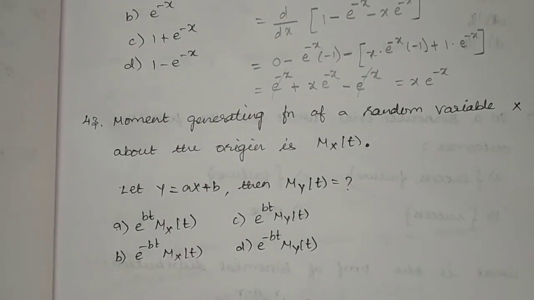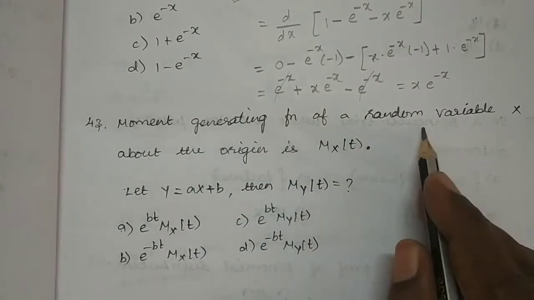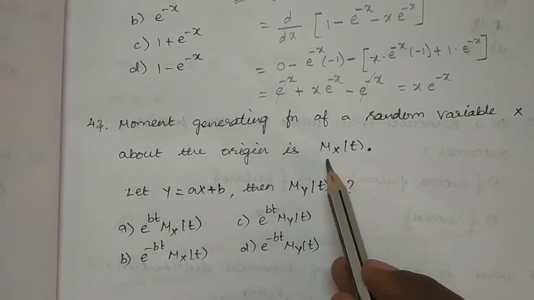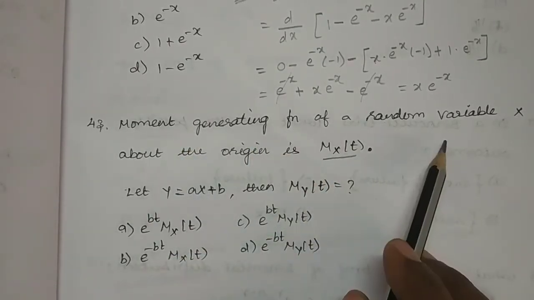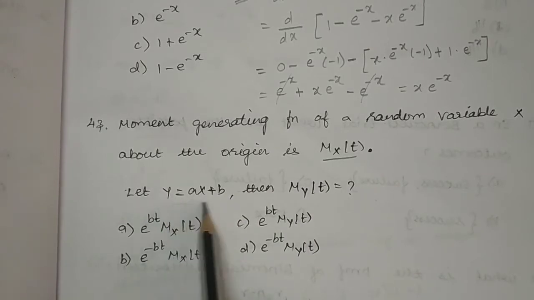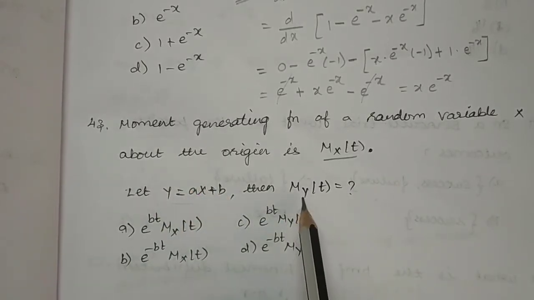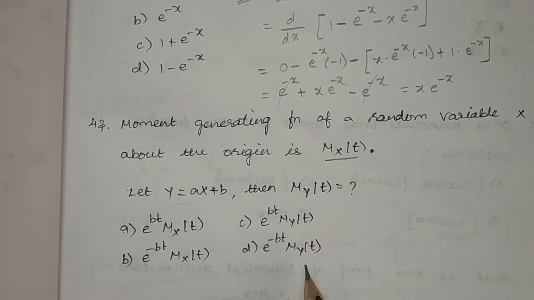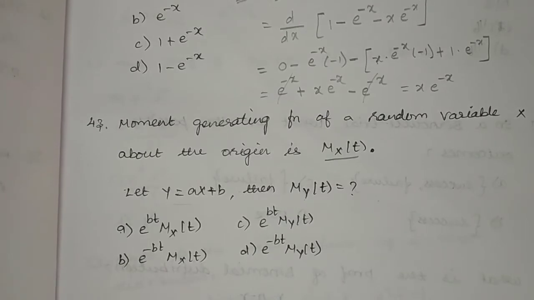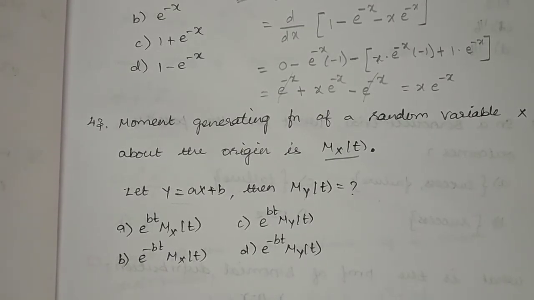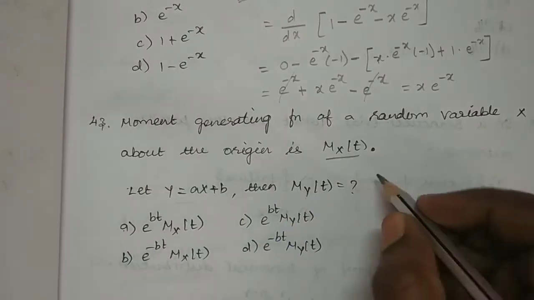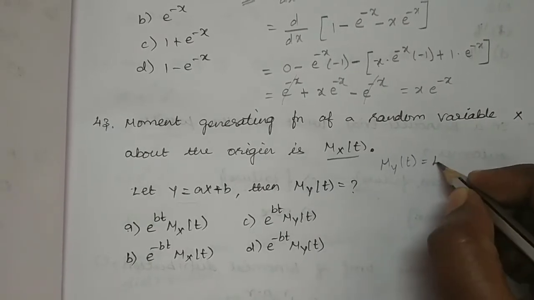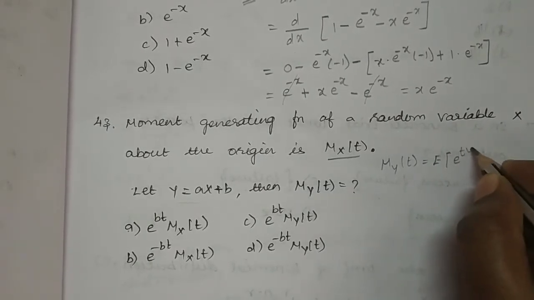Next question, 43rd question. Moment generating function of a random variable capital X about the origin is. So Mx of t is nothing but moment generating function. Now we are having Y as Y equal to aX plus b. Then what's the value for My of t? This is simply a formula for My of t. If possible, you can remember the formula, or otherwise we can derive it. So My of t equal to expectation of e power t into Y.